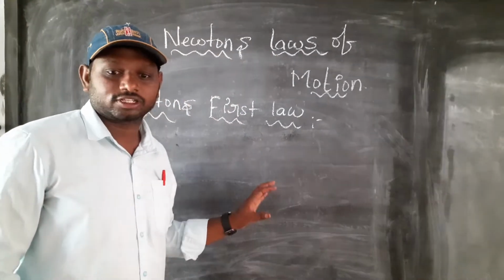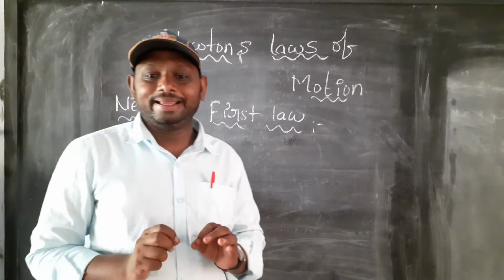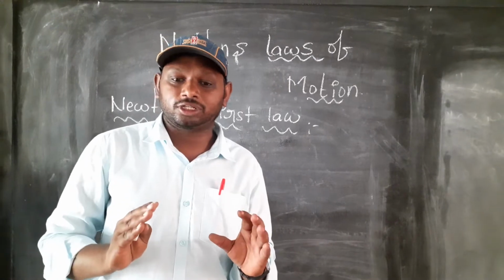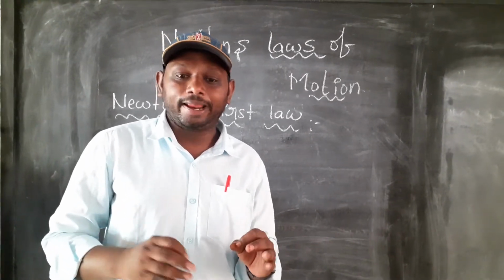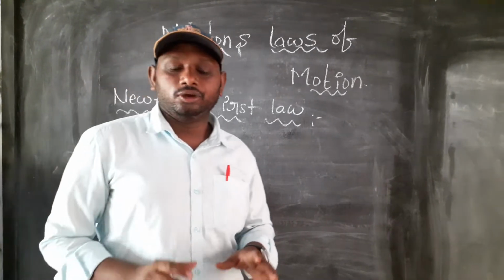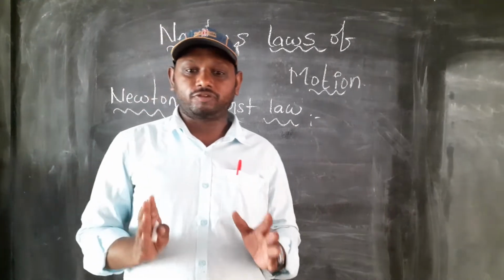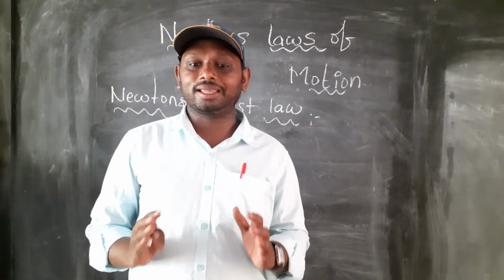Now understand Newton's first law. If a body is in a rest position or uniform motion, unless we apply some external force on it, that is called Newton's first law. Newton's first law always talks about inertia.